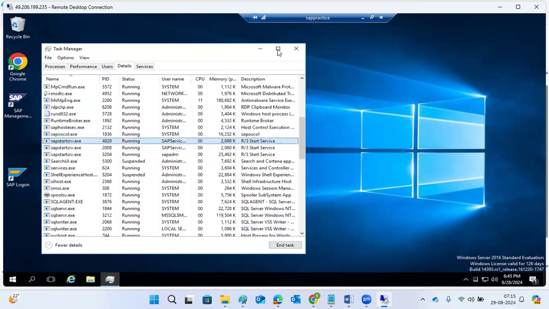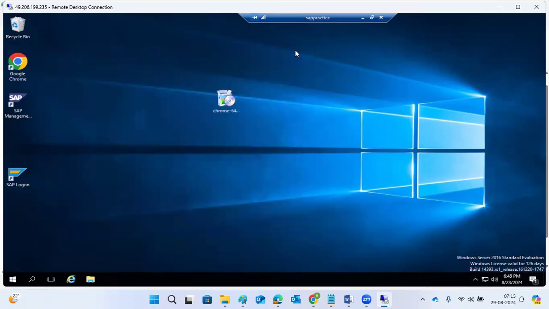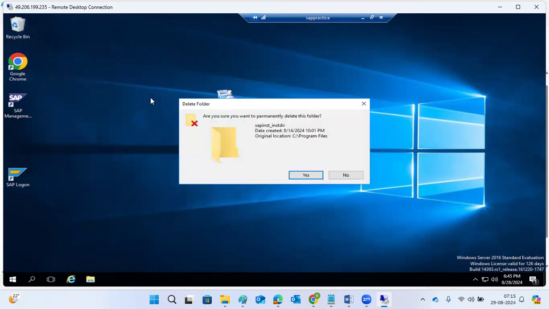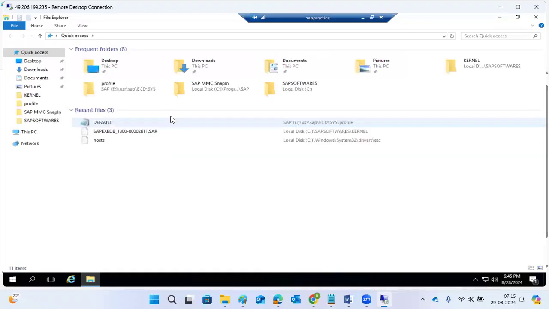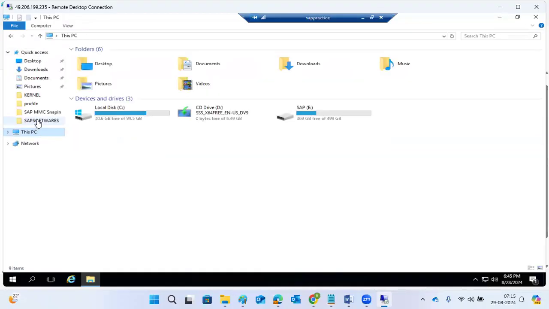Because some people open it and don't close it, so it will stay like that. In that case, close it before you start. It's recommended to close any open SAP INST processes, all of them, here. Okay, then once again, go to your practice server, C drive.